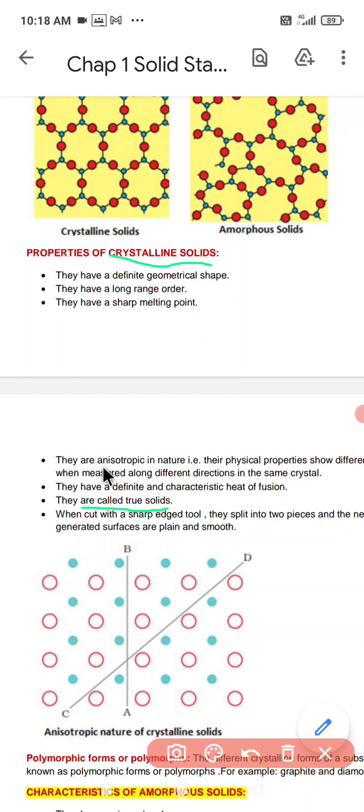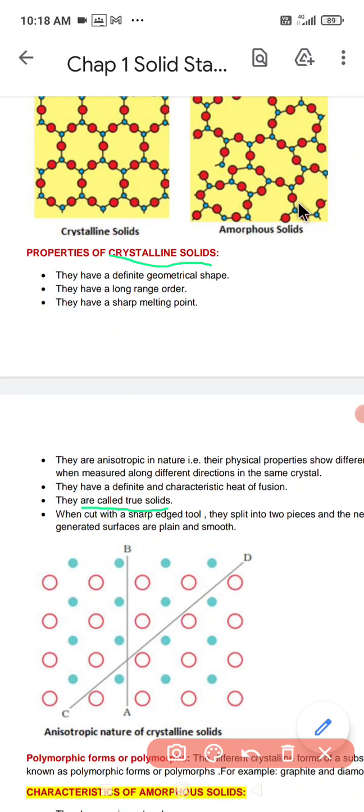Anisotropic means their nature varies along different edges and surfaces. Their physical properties, like boiling point, melting point and refractive index, all have a definite characteristic heat of fusion. They are called a type of true solids. These are some of the important characteristics of crystalline solids.